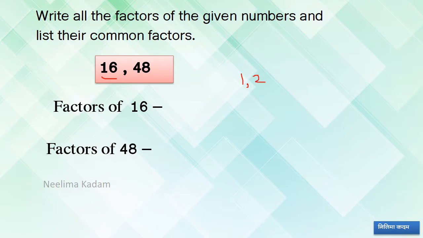Now 6 plus 1, 7. So 3 is not a factor because 16 is not divisible by 3. 4, it is there. Then next, 8 and 16. So factors of 16 are 1, 2, 4, 8 and 16.